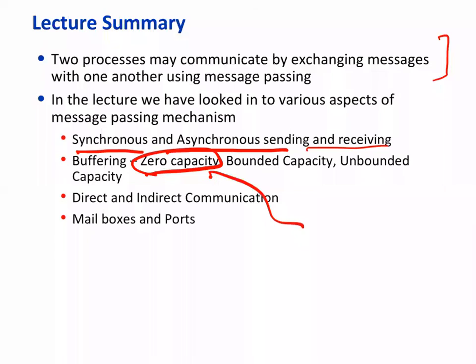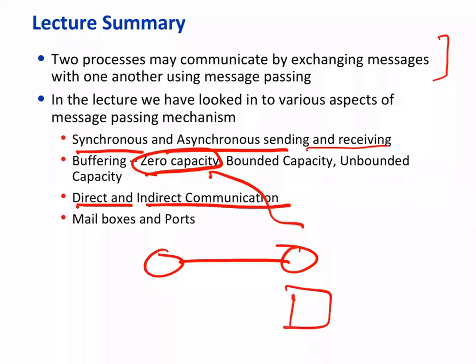Then we have seen direct or indirect communication. Direct is where both processes have unique IDs, and indirect is where we use a mailbox. And then we have seen a mailbox where there is only one receiver and multiple senders. Then we call it a port. All right, so that's all.